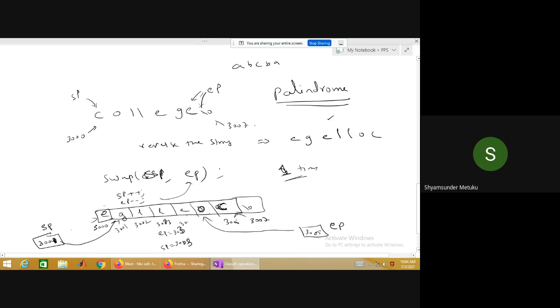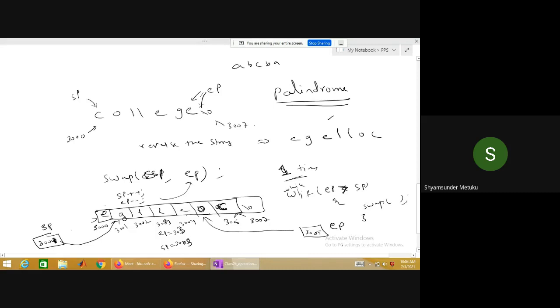Because this is 3004. So if the end pointer is greater than the starting pointer, you continue your swapping. If this condition is false, you stop swapping and come out, right or not? Yes, sir.